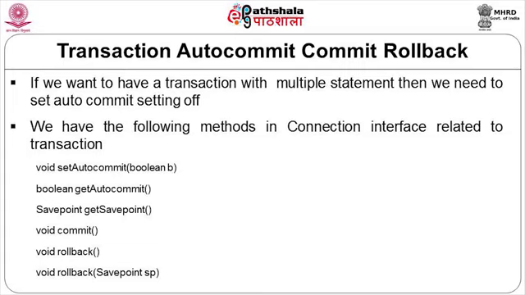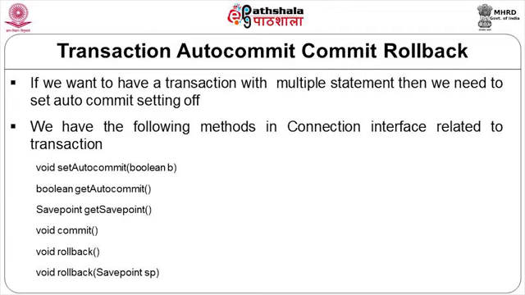Sometimes you are interested in a partial rollback. What do we do for that? To have a partial rollback, we normally keep on creating savepoints. We execute some DML and then have a savepoint created.